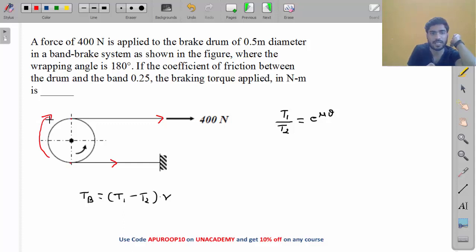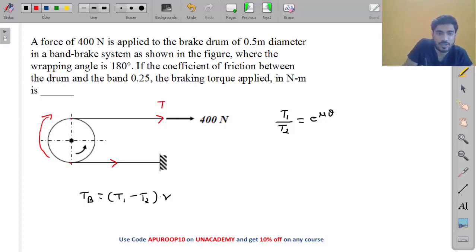which one will be greater, my friend? This one should be greater, right? If you want to rotate it anti-clockwise, then this one should be greater. But if you want to rotate it clockwise, right now it is rotating anti-clockwise. So in order to stop, you have to apply a braking torque anti-clockwise, right? Like this. So which one should be greater, my friend? This one should be greater.